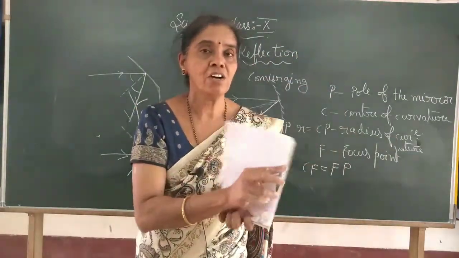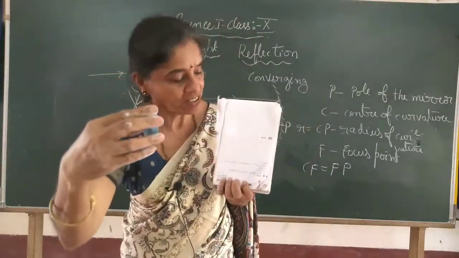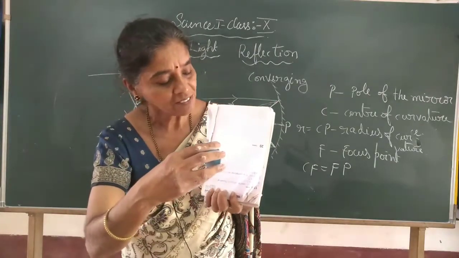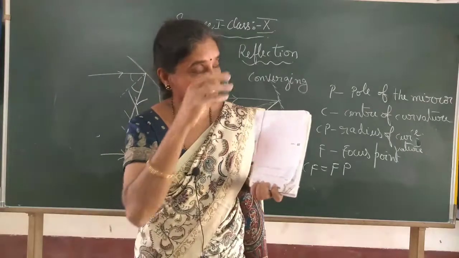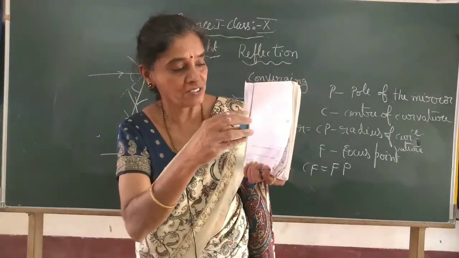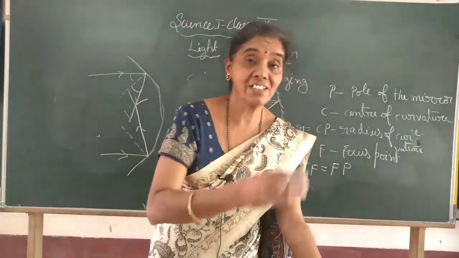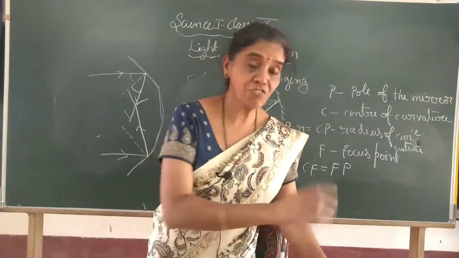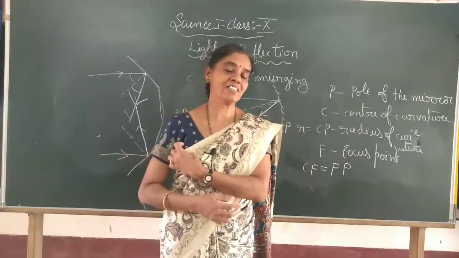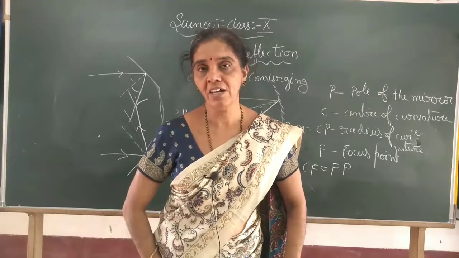I kept the book at the focal point, and when light falls on it and I focus, at one particular point you can see an inverted image, because it is a real image at the focal point. You can get it practically. So that is about the principal focus, or focal point, of the concave mirror.